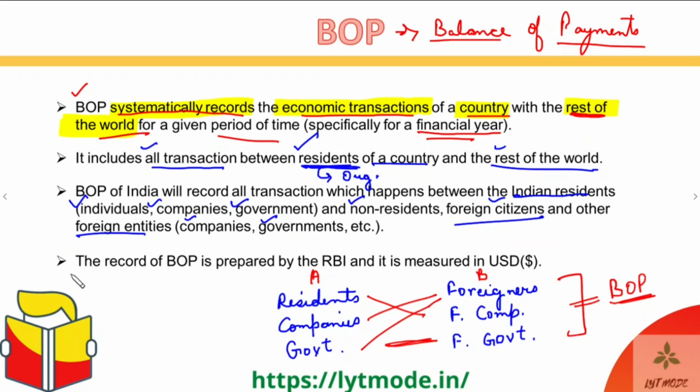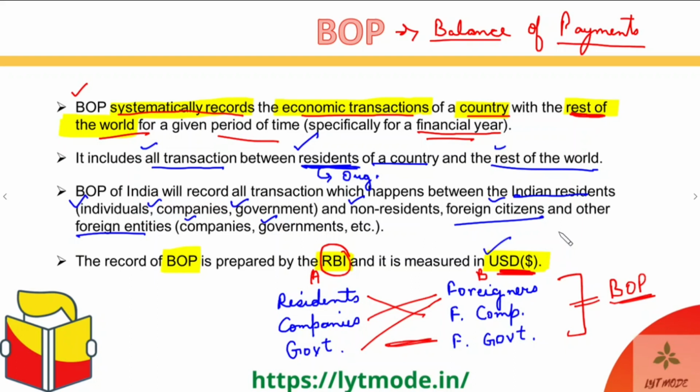And then finally, the last point over here is that the record of BOP is prepared by the RBI or the Reserve Bank of India, and it is measured in USD or US dollars. So the Reserve Bank of India is the entity that records the BOP of India, and this record is maintained in US dollars.